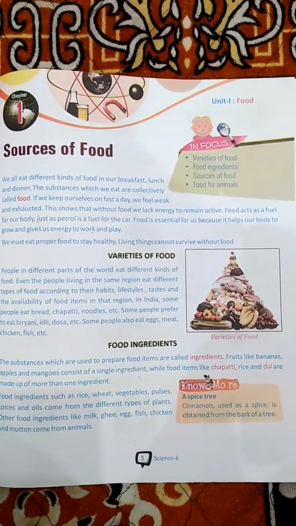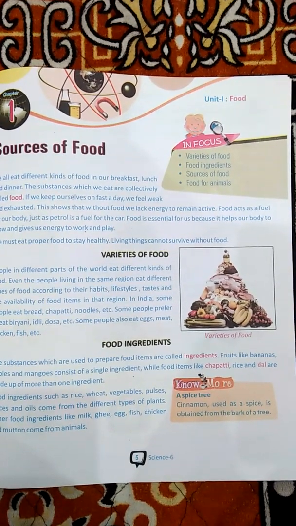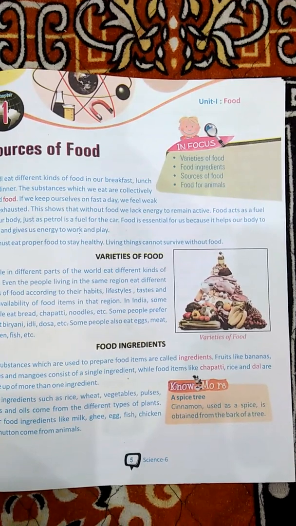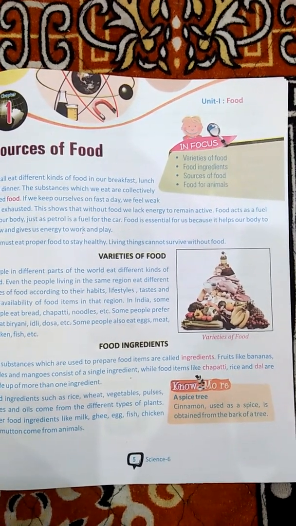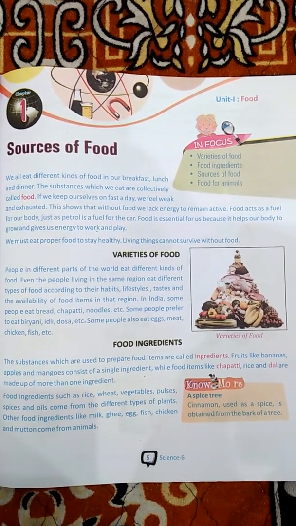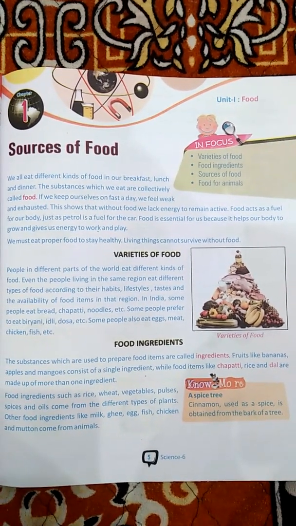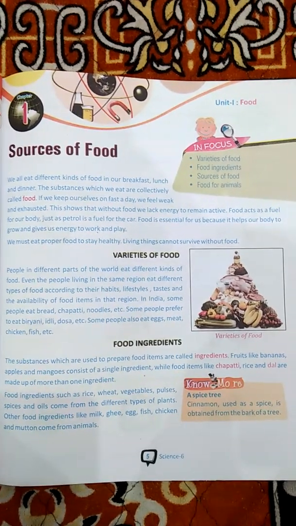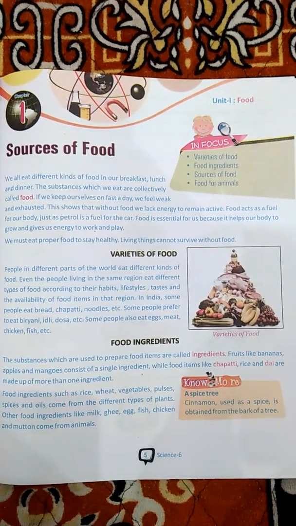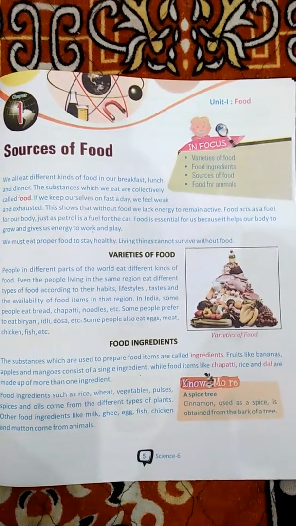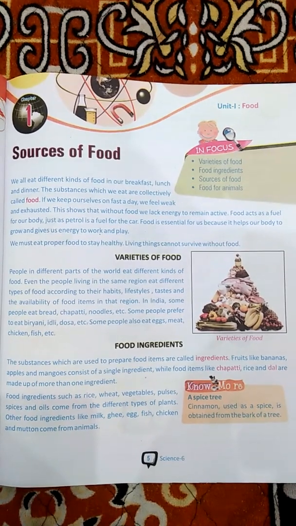When we prepare dal or chapati or rice, first of all we take water and add ingredients belonging to different kinds of food for their preparation. Food ingredients such as rice, wheat, vegetables, pulses, spices, and oils come from different types of plants. Other food ingredients like milk, ghee, etc. are animal products, which are also mentioned here.